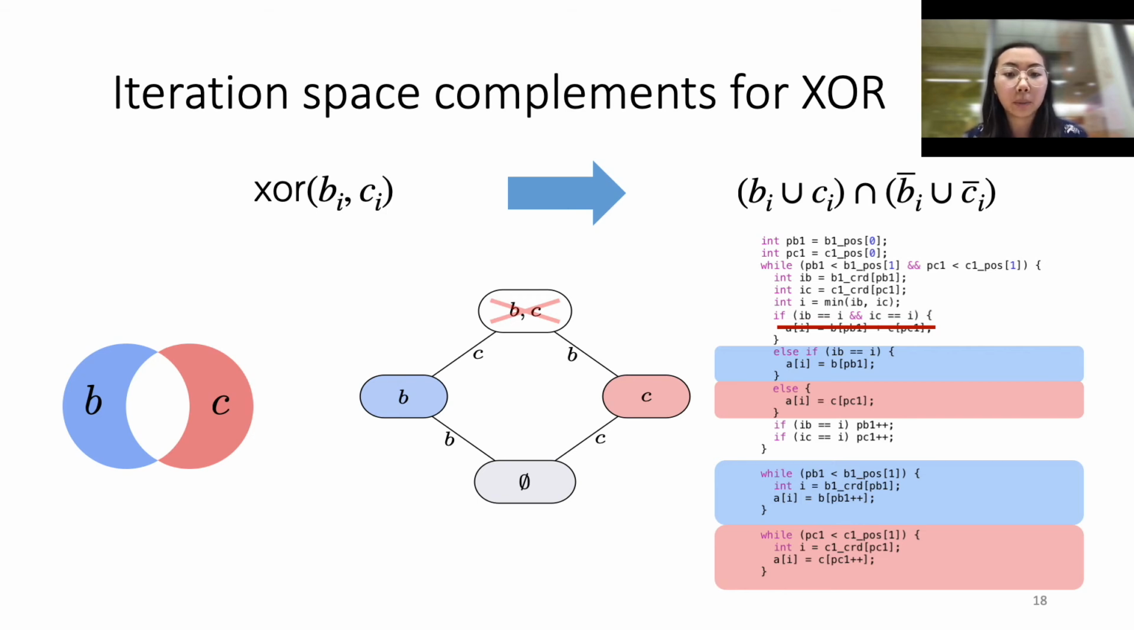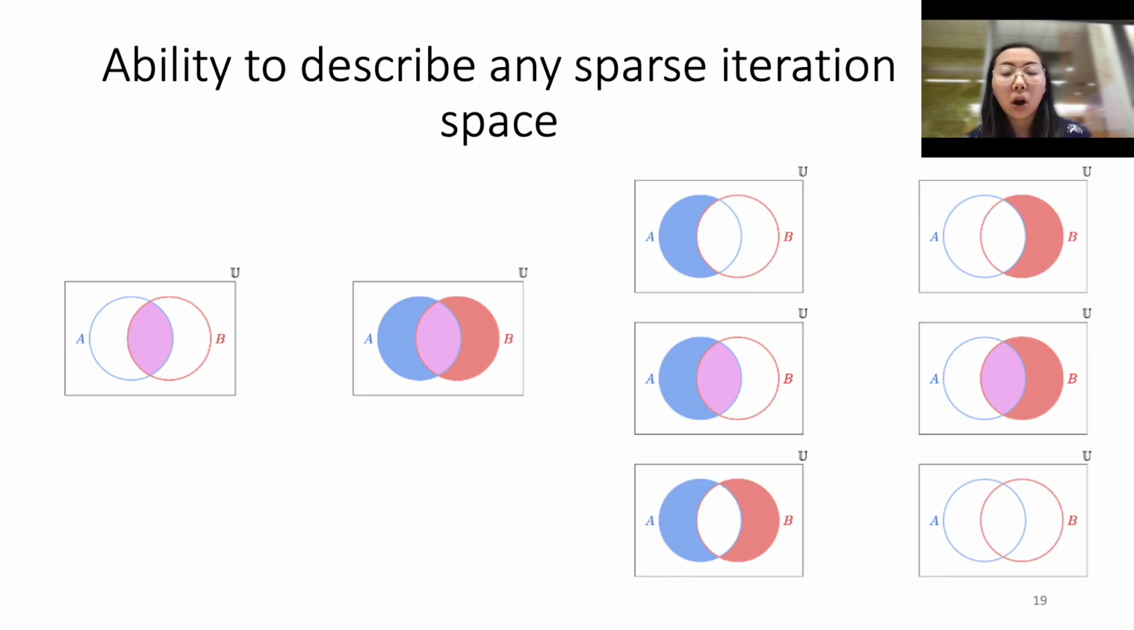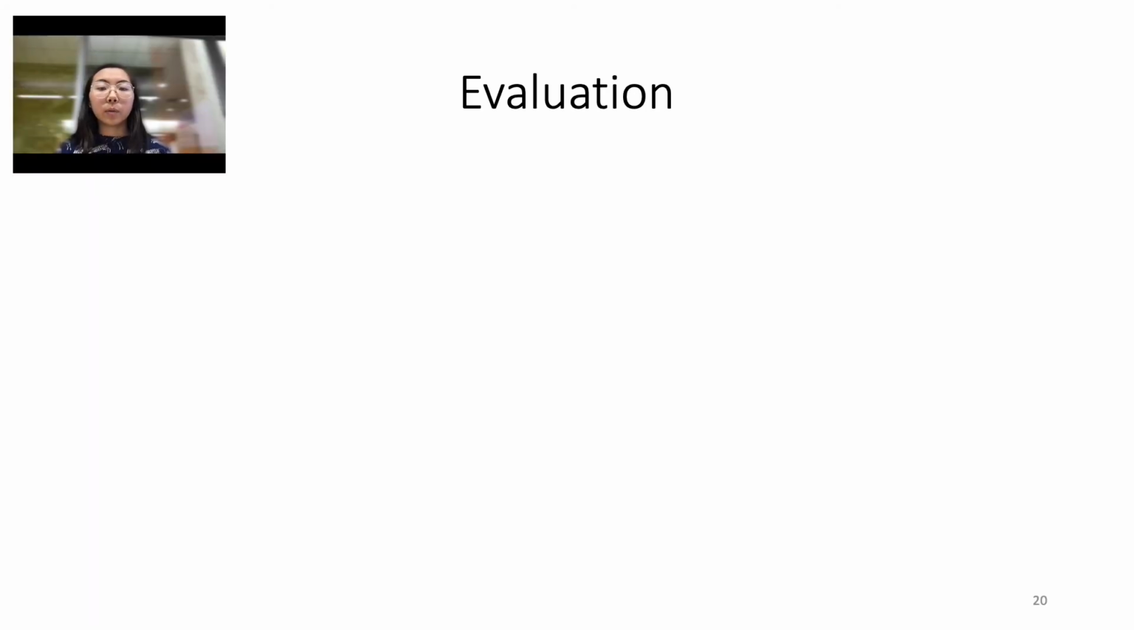This is useful, for example, in the XOR function where computation should not occur when both the B and C vector have values. With the addition of a set complement, we are now able to describe any sparse iteration space beyond intersection and union. Here are the binary iteration spaces that we can now describe, but our compiler also extends beyond two input operands.